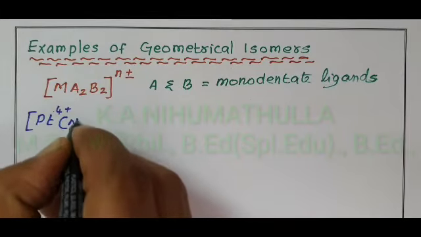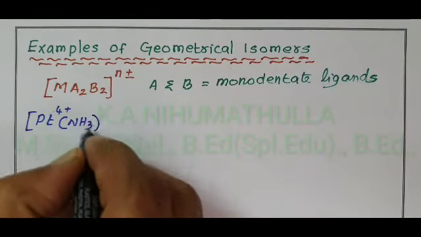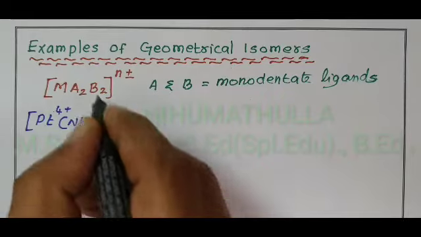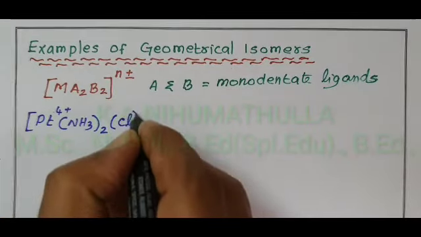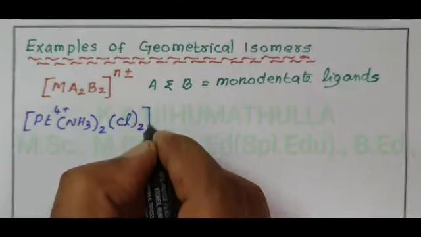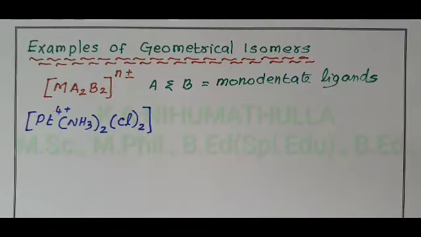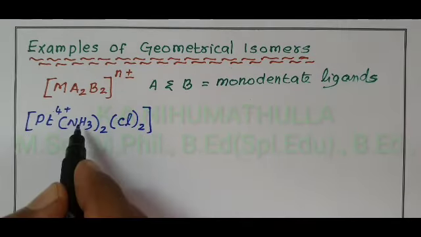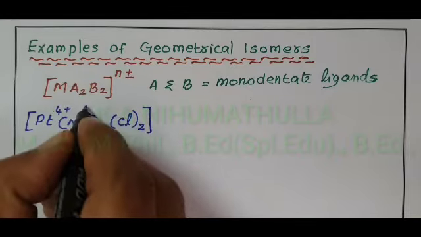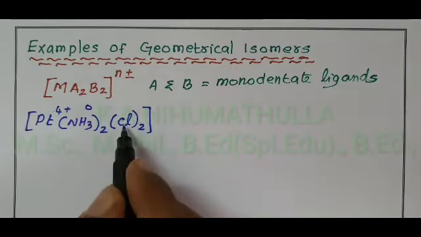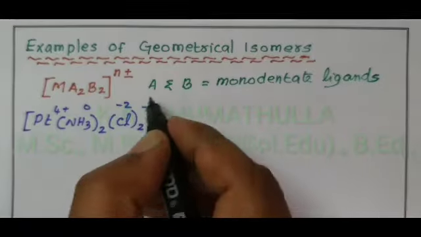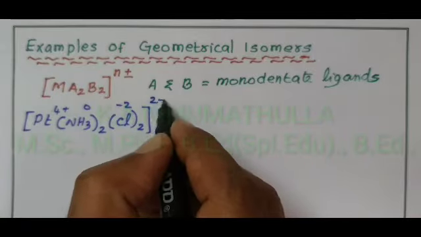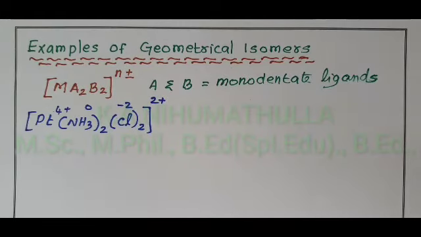The coordination positions are occupied by A2, NH3 twice, and B2, Cl negative ligand twice. A2B2 type. What is the charge on the complex? Amine is a neutral ligand, charge 0, 2 into 0 equals 0. Each chlorine is minus 1, so 2 chlorine is minus 2. When you add all these, you will get 2 plus on the complex.